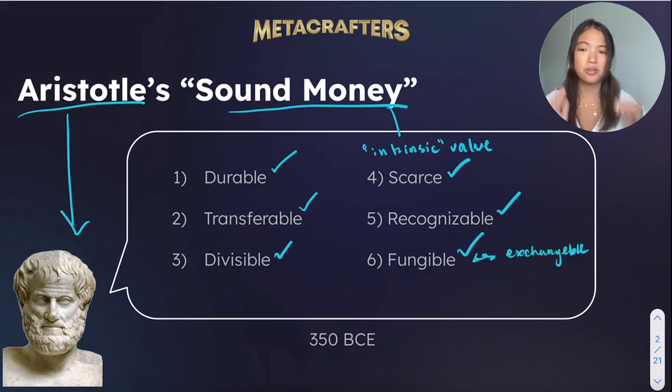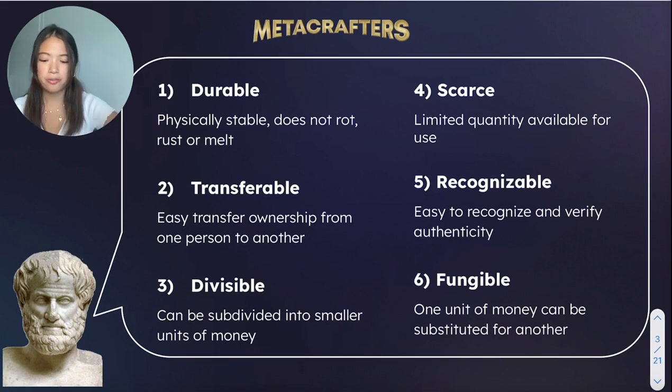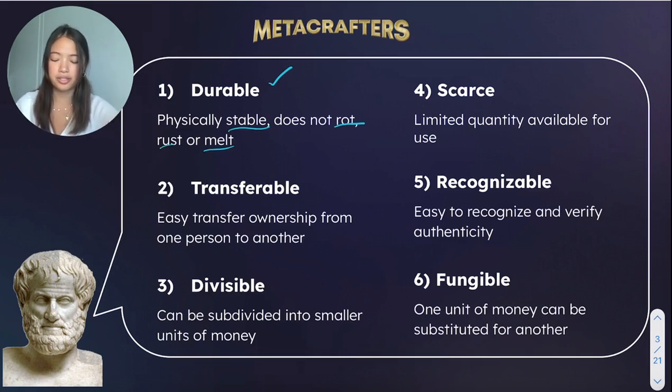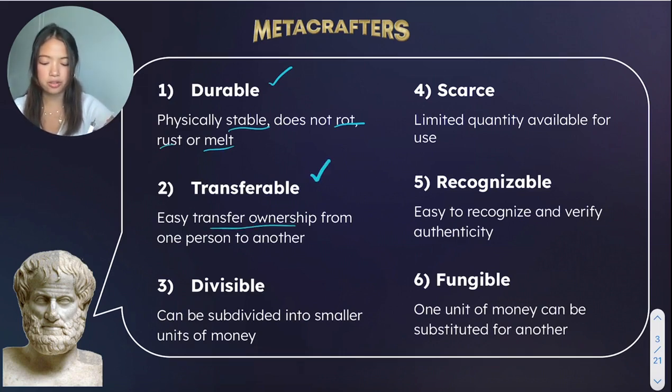So let's go into what each of these means so we can understand what sound money means a little bit more. The first three are pretty straightforward. We have durable, which basically means that it's stable and doesn't rot or melt or rust. Then we have the term transferable, which means that we can transfer ownership from one person to another. Then we have the term divisible, which means that we can divide it into smaller units of money.